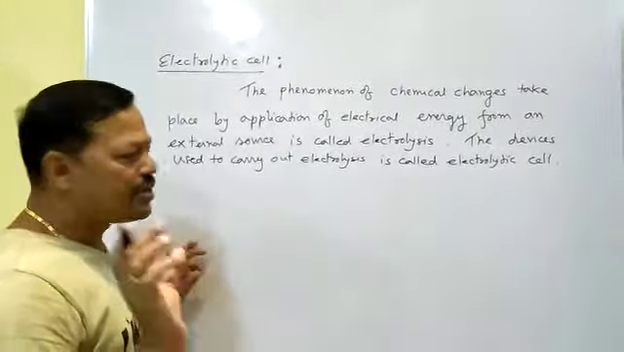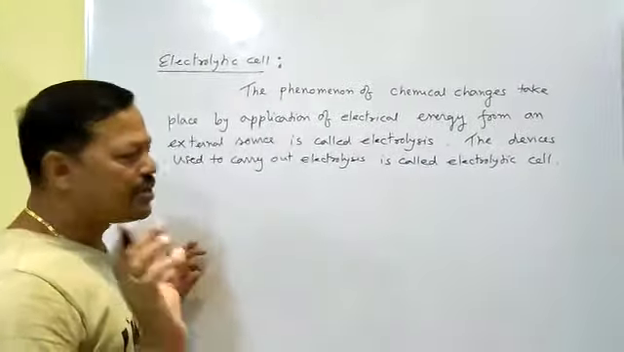And electrolytic cell means those cells in which electrical energy is converted to chemical energy. So those cells in which electrical energy is converted to chemical energy, that type of cell is called an electrolytic cell.